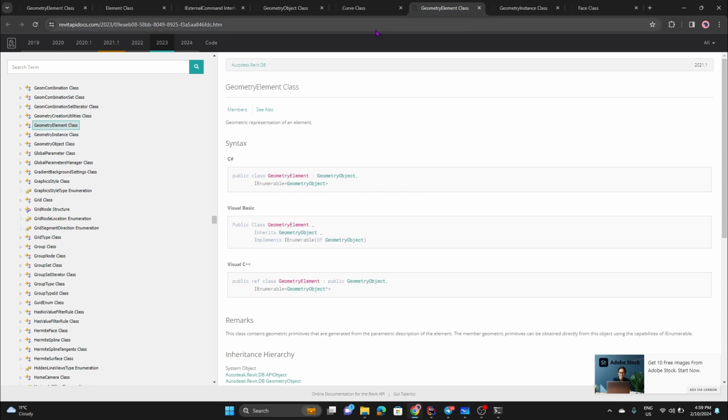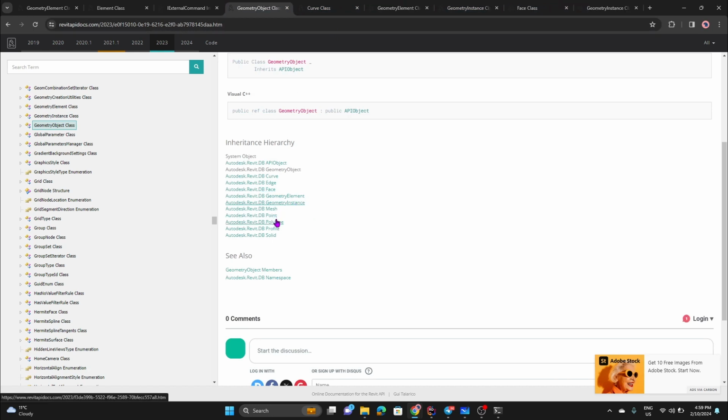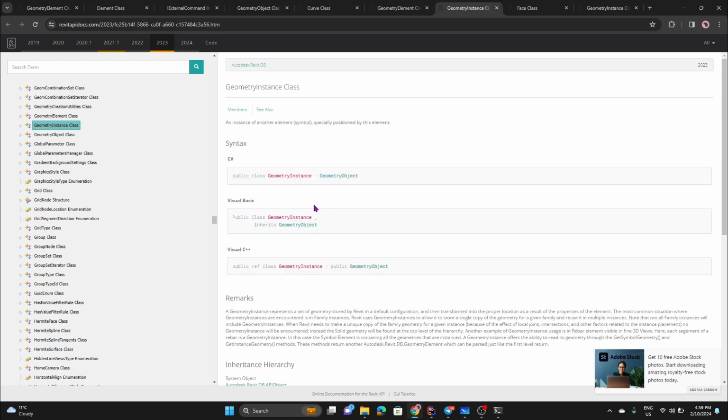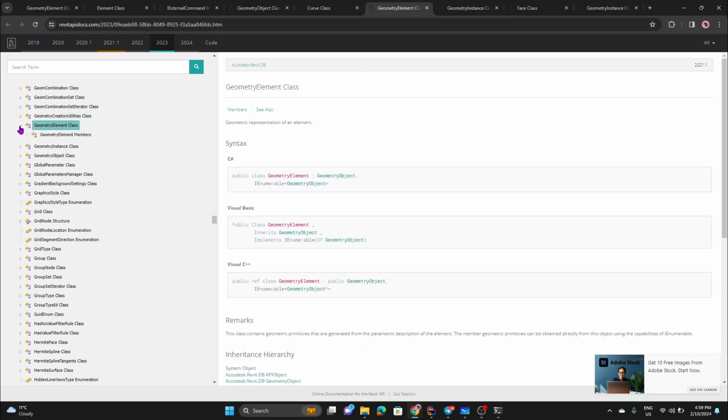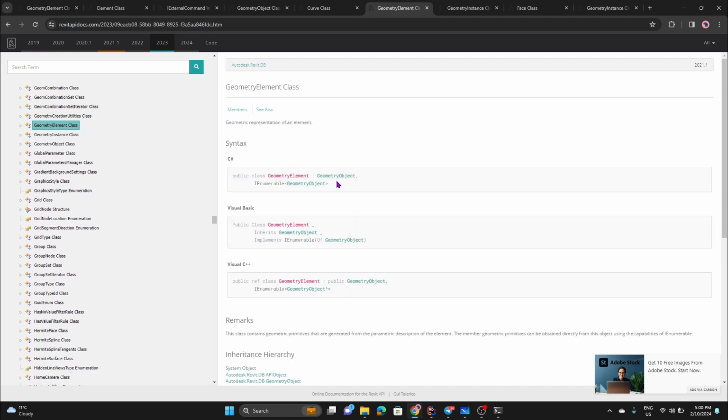So let's go back to the geometry object, right? And here we have geometry instance, because like mesh, point, polyline, that's self-explanatory. But what about geometry element? It's also something interesting. It's a geometry object, right? And even if you look at the geometry element itself, it doesn't have so much behavior. Again, it's like a data structure, right? It's a container for this.